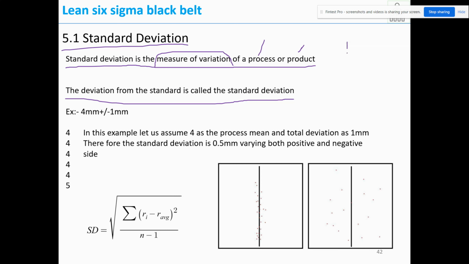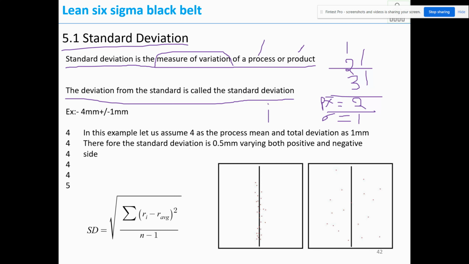Say for example, you check the dimension and the dimension is something like this: 1, 2, 3. So what is the standard here? We consider it as a process mean. So x bar, the process mean, is equal to 2. That is the middle value, and standard deviation is equal to 1. How did I get standard deviation 1? From the middle value, there is a positive 1 mm variation and a negative 1 mm variation. Let me put it in the graph.